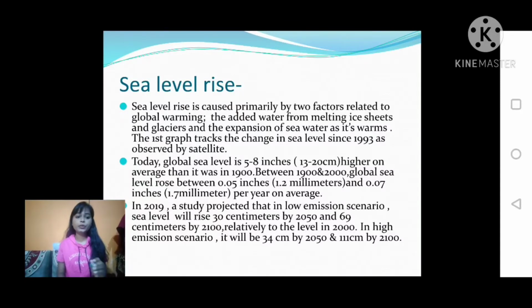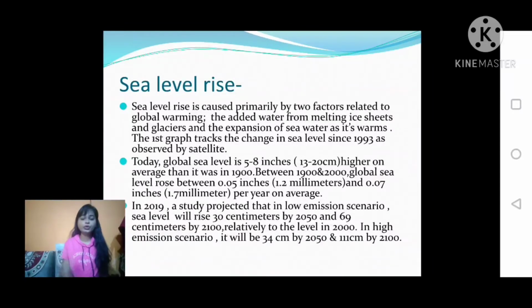Between 1900 and 2000 global sea level rose between 0.05 inches, that is 1.2 millimeters, and 0.07 inches, 1.7 millimeters per year on average. You can see how dangerous the glacier melting is.